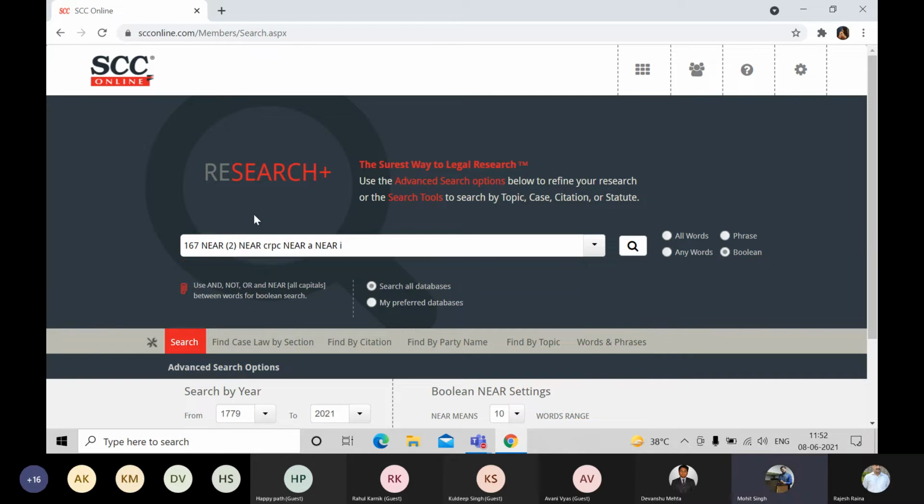Now this is your perfect query. Now in which I have used the CRPC in the middle. So there is no order which needs to be followed. You can use whichever order you want, but make sure that all those keywords are connected with the same Boolean operator that is called near. Right? This is a query through which you can certainly search and get the results of CRPC section 167, 2A and I. We can click on the search bar and let us see what type of results do we get.